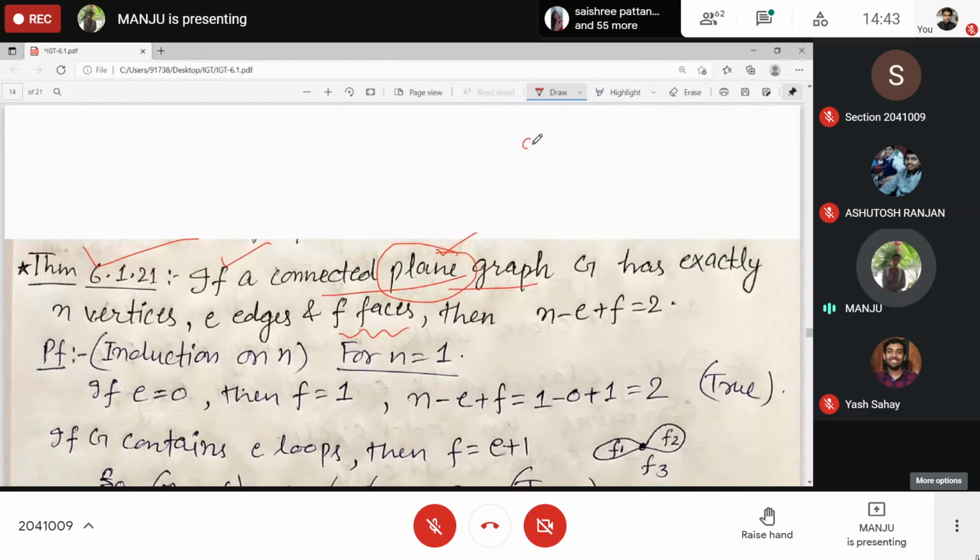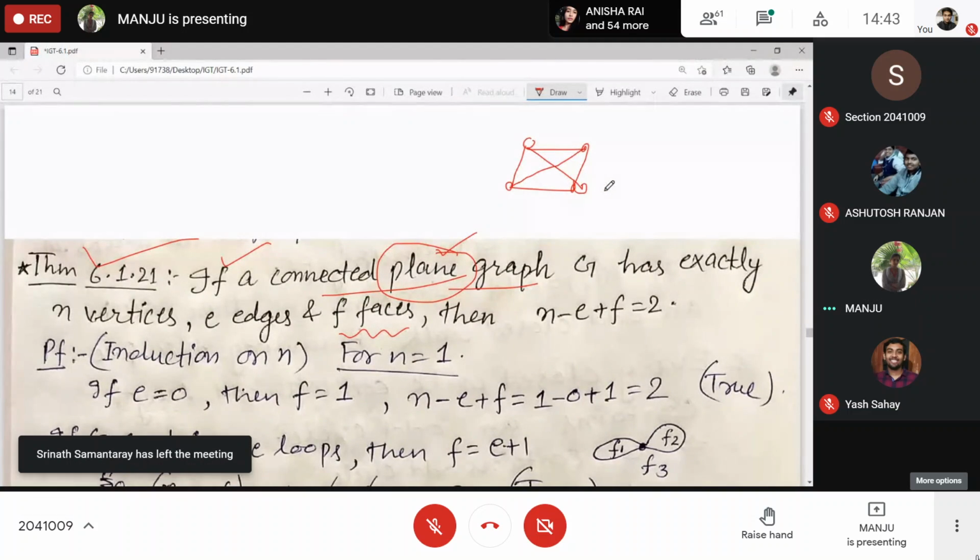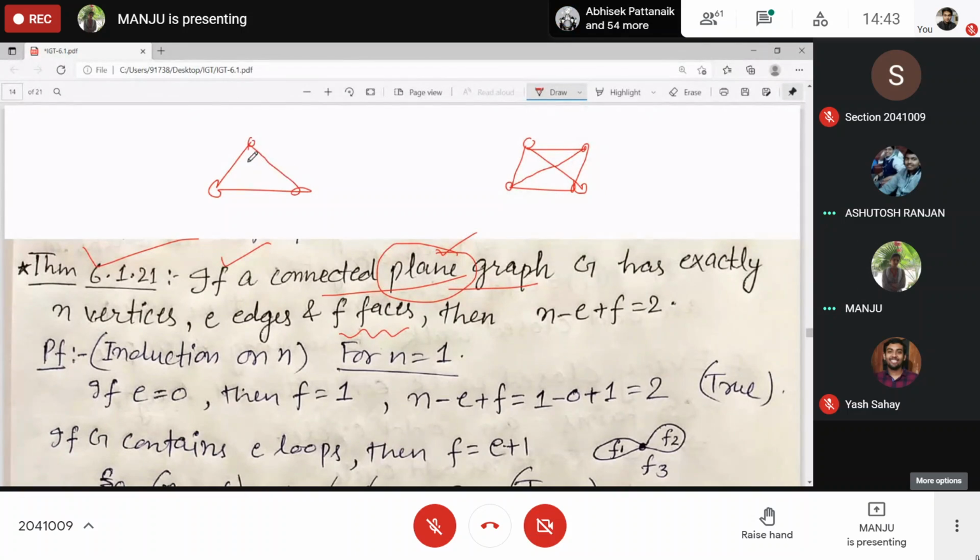For example, in case of K4, can you tell me how many faces, how many regions it is dividing the plane into? Now easily you can tell, right? 4. Here, we don't know, edges are crossing. That's why it is plane.